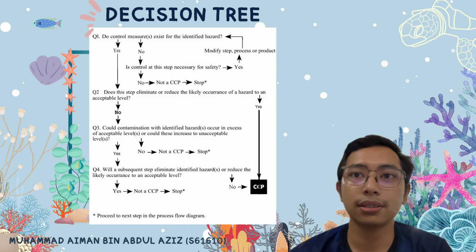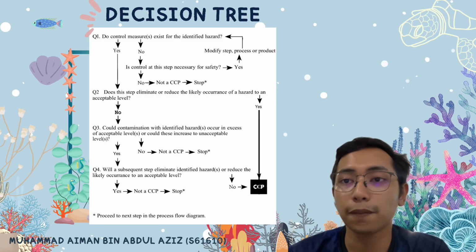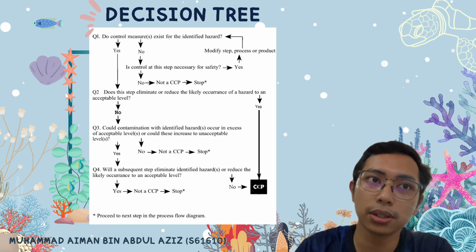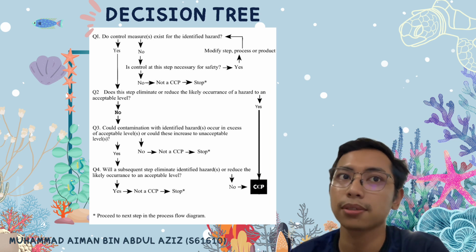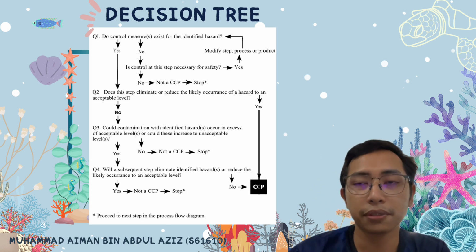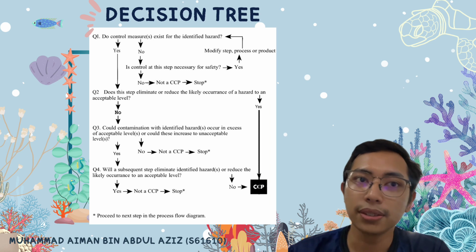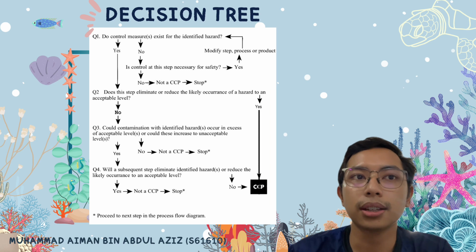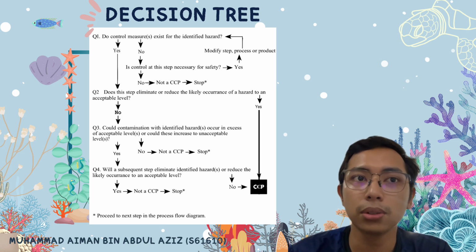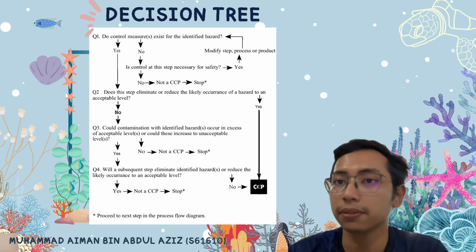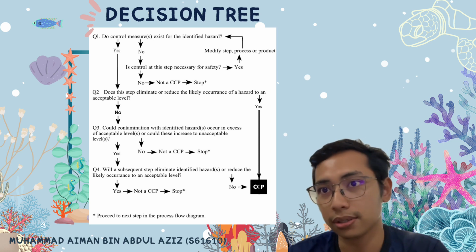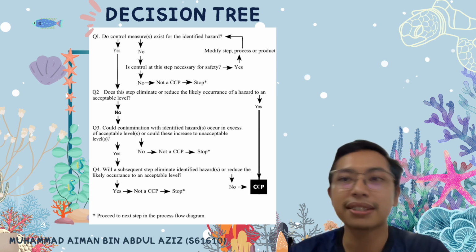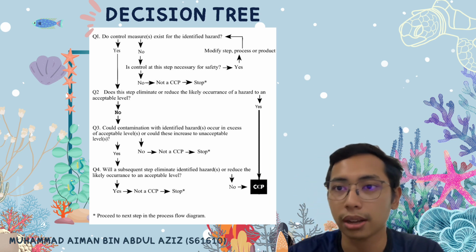So in the decision tree for CCP, there are a few questions that need to be asked and checked. The first question is, do control measures exist for the identified hazards? If yes, then we move to the next question. If no, then is control at this step necessary for safety? If no, then it is not a CCP, so we have to stop. If yes, then we have to modify the step, process, or product.